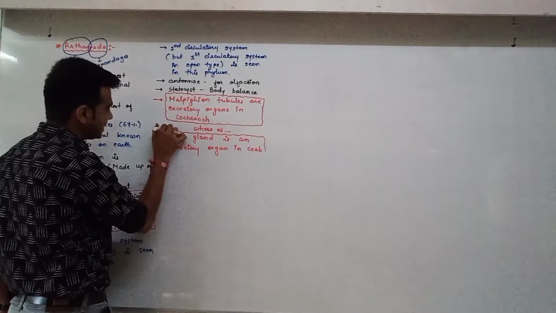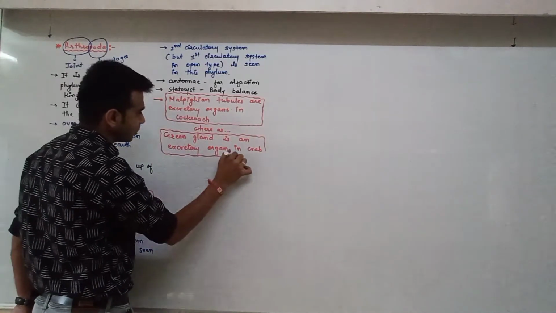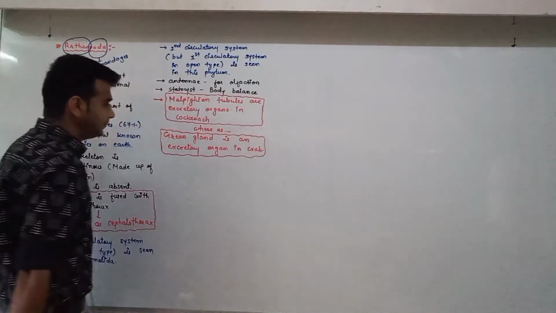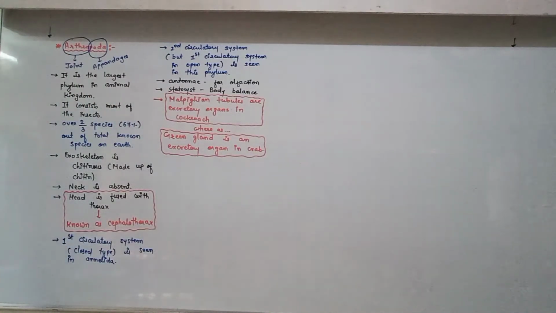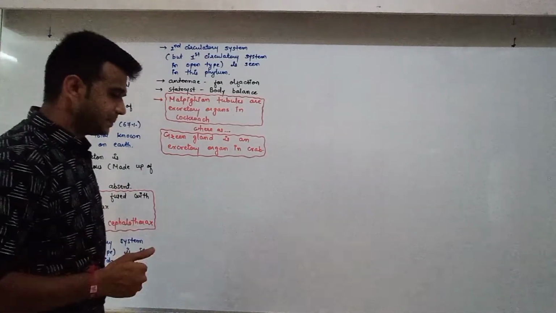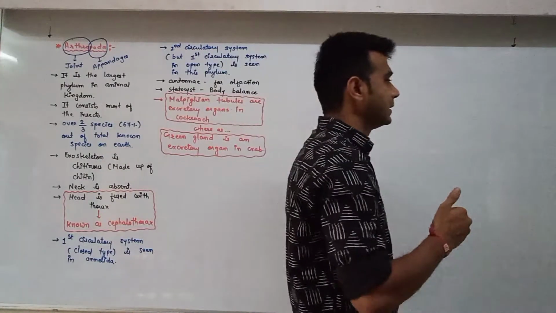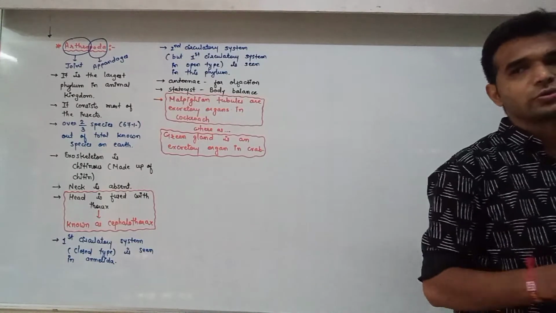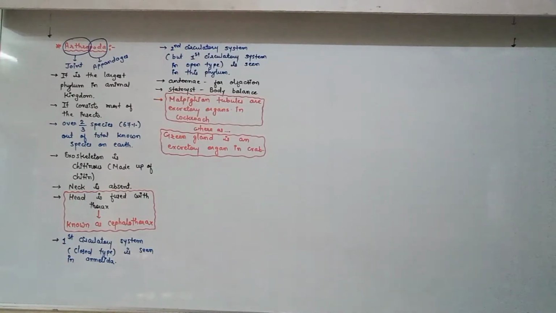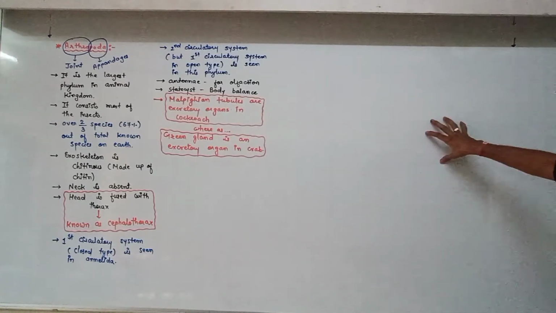I am talking about just two excretory organs here. But specifically, the MCQ related thing is that Malpighian tubules are the excretory organ in cockroach. So Malpighian tubules and green gland are excretory organs.